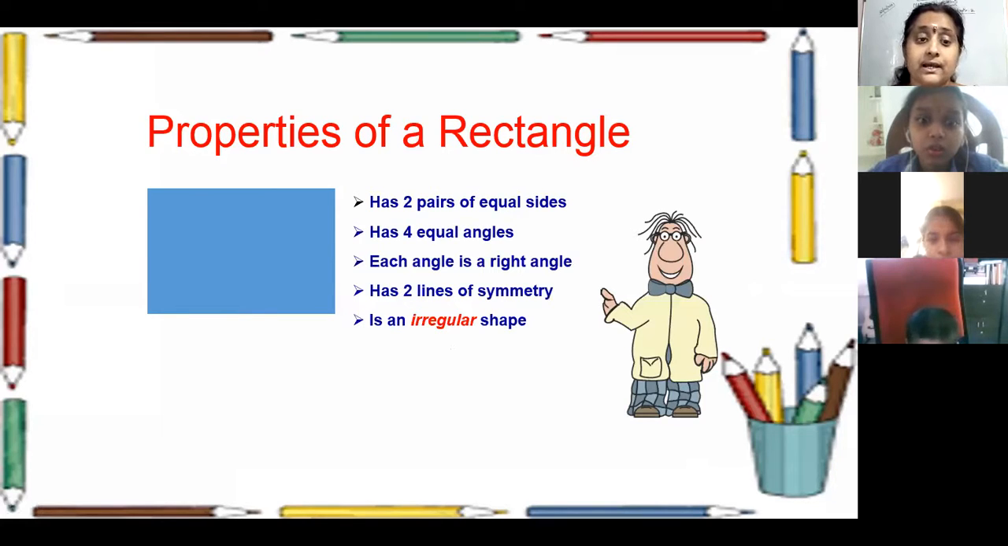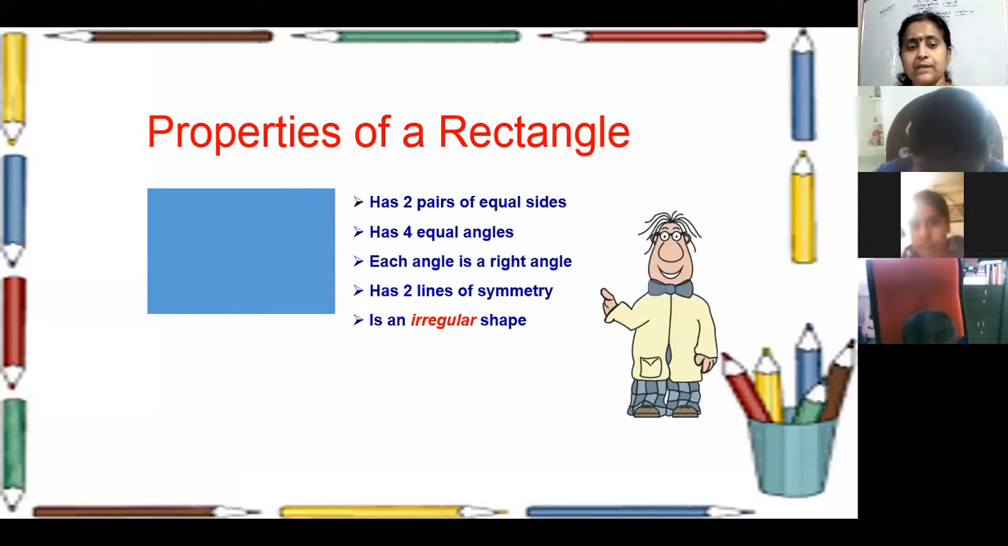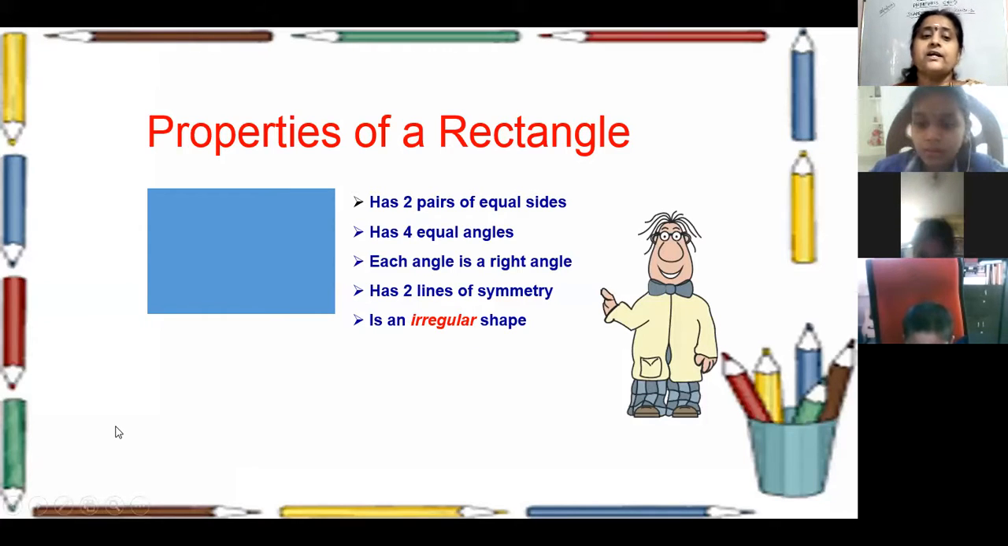It is an irregular shape. Why is it an irregular shape? Regular means what? All sides are equal. Here all sides are not equal. That's why it is an irregular shape. Ma'am, opposite sides are equal. Only opposite sides. In a regular shape, all sides must be equal. Okay. Next.